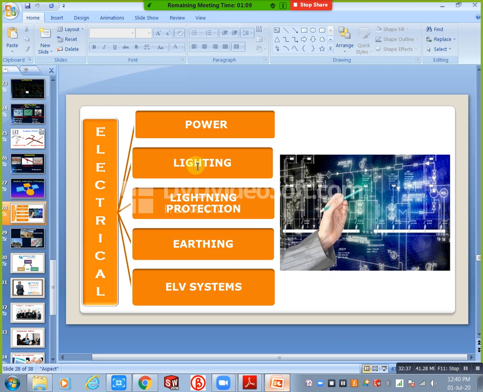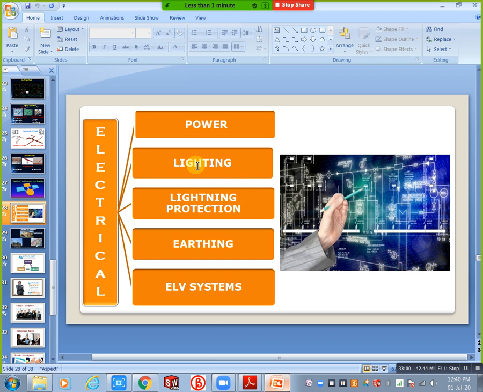And next, after the distribution system, we use SMDBs, submain distribution boards. For each floor, every meter you will consider as a submain distribution board. For the entire apartment or entire building you have one main distribution board, MDB. You will create that panel, and you can mention whether it is single phase or three phase. And lightning protection.